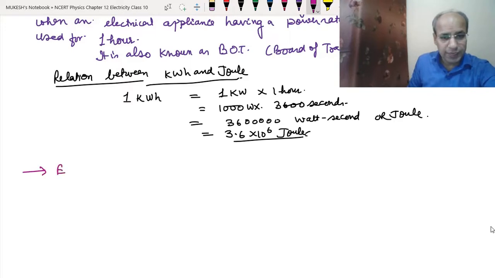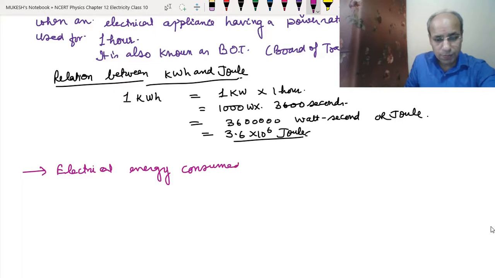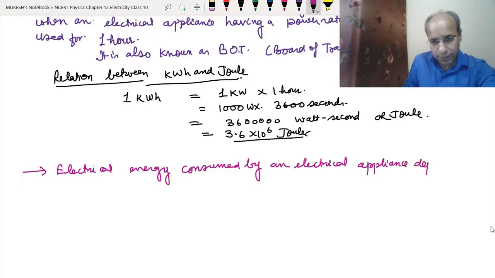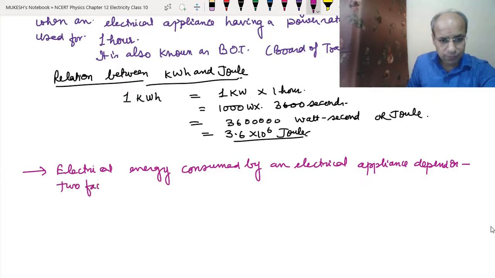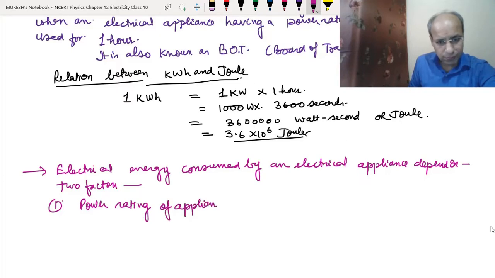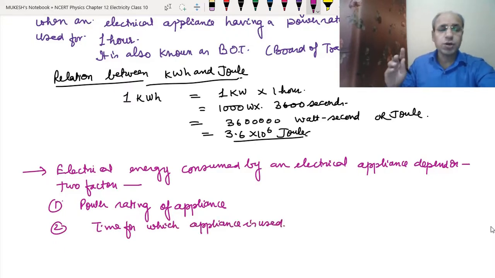So the electric energy consumed by an electrical appliance depends on two factors. Number one, the power rating of the appliance, and number two, the time for which the appliance is used. I hope you have got this.